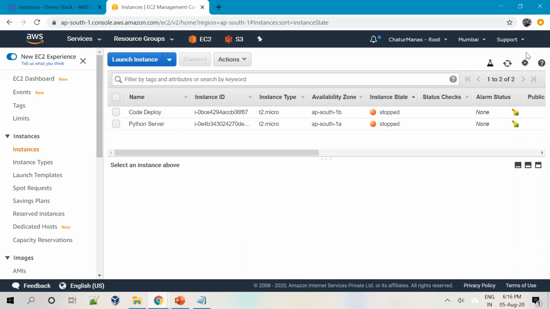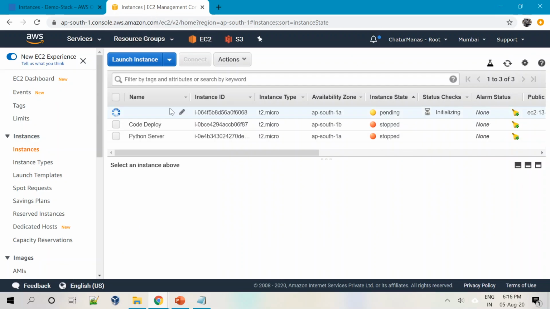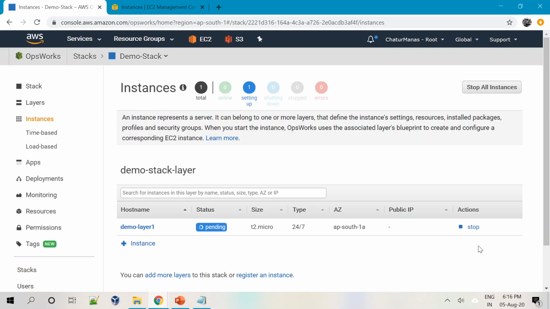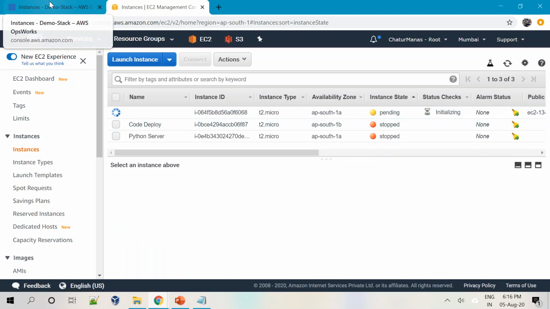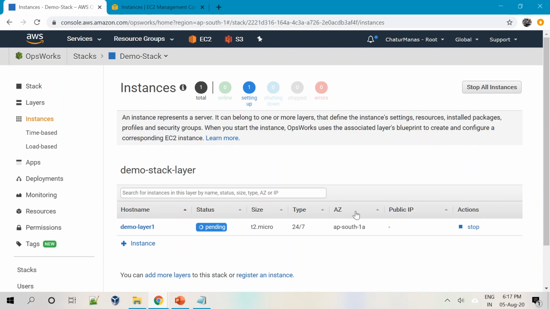So I'll go to EC2 and I'll just refresh here. As you can see, when we clicked start, it has started launching an instance, right? So it is currently in a pending state, and it comes to an initializing state, and then it comes to an available state or running state. Then this status will get changed. So from pending, it will turn into online. So I'll pause the video for some time, and once it is in the running state, I will again continue with the video.